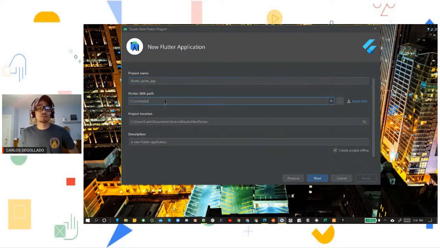Another thing we want to point out is make sure your SDK path is pointed to where you downloaded your Flutter SDK. That's pretty important moving forward, and it makes it pretty easy to install the SDK here, I guess, if you don't have it, or if it's not recognizing it.